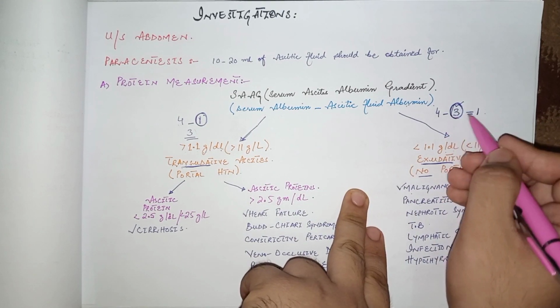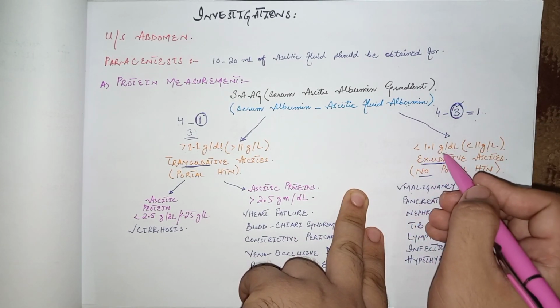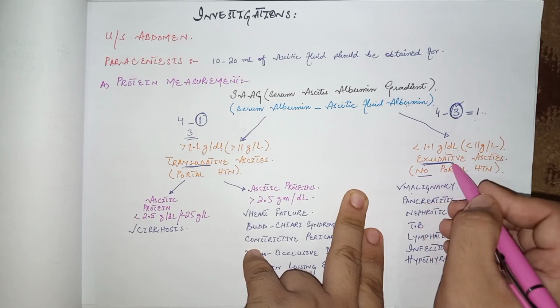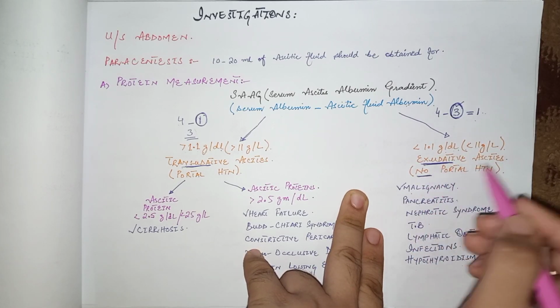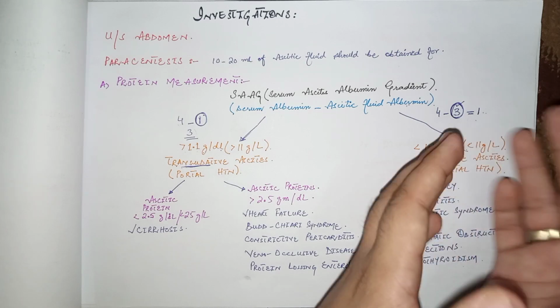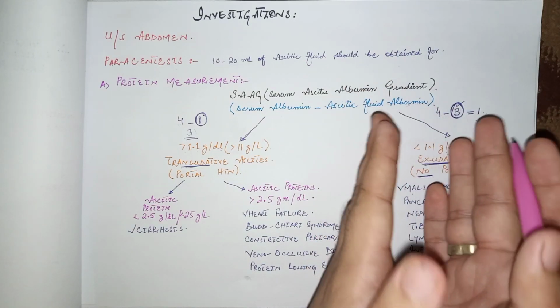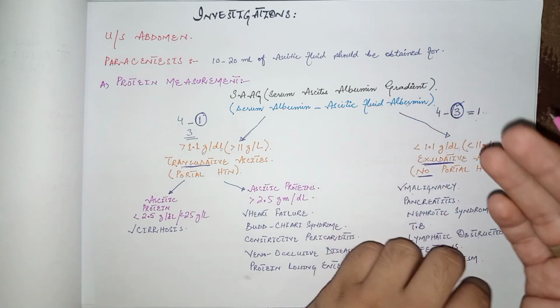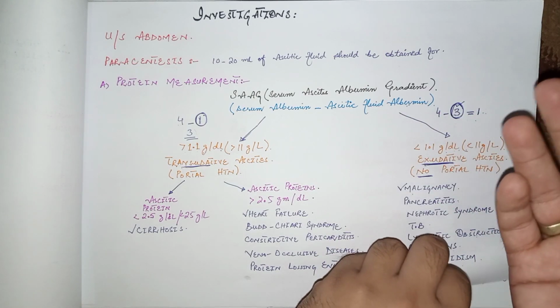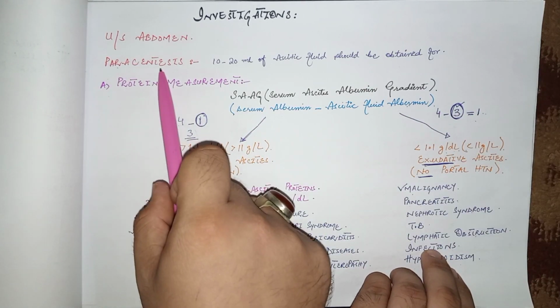So 4 minus 3 is equal to 1, that is less than 1.1 gram per deciliter, and the fluid is exudative and the cause is non-portal hypertension. So this was SAAG, and it is very important to check the underlying cause of the ascites. Now come to the other parameters in this paracentesis.